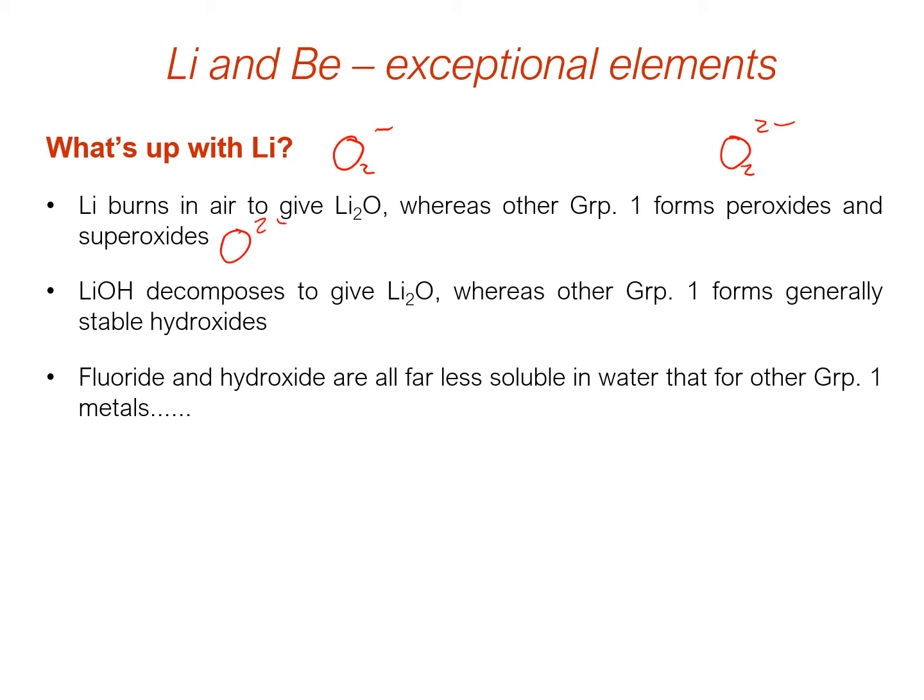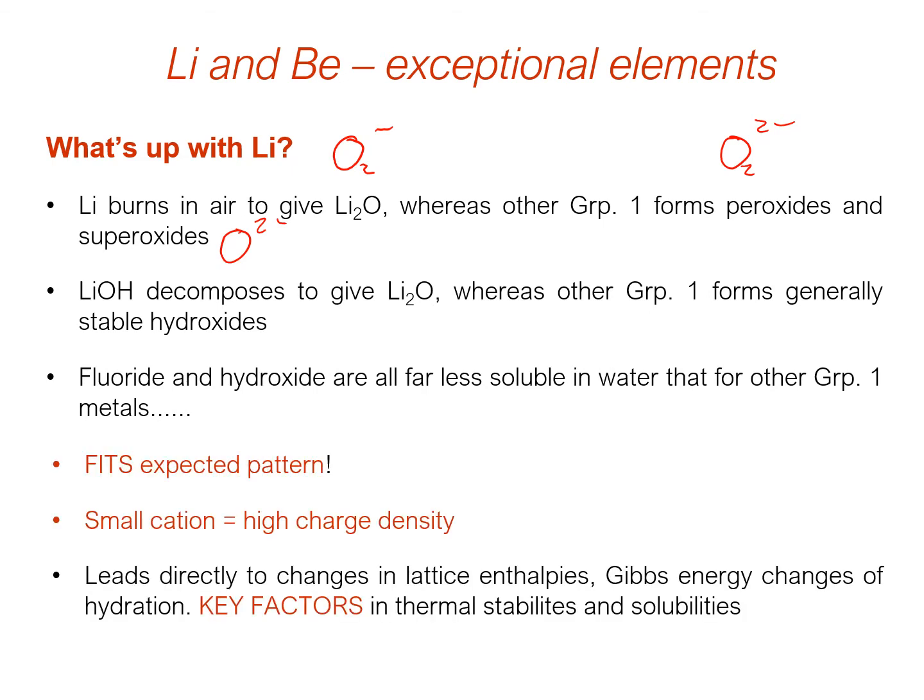Lithium hydroxide also behaves much differently. So all the other group 1 hydroxides, if you heat them, are generally stable, they're thermally stable. Whereas if we heat lithium hydroxide, that decomposes to give us lithium oxide. And finally, a lot of the lithium compounds are far less soluble in water than those for the other group 1 metals. So what's the reason for this?